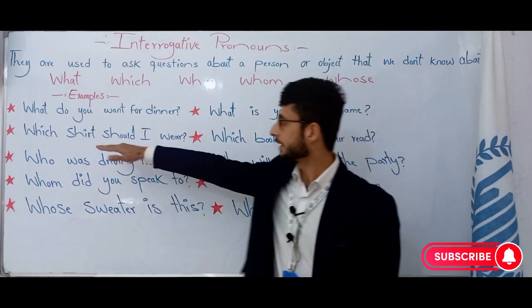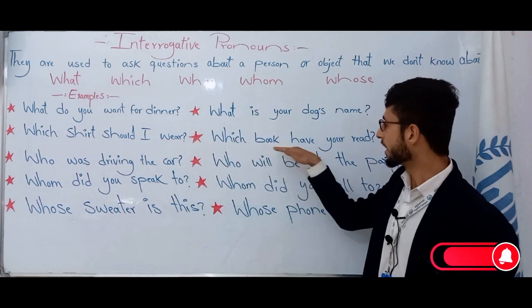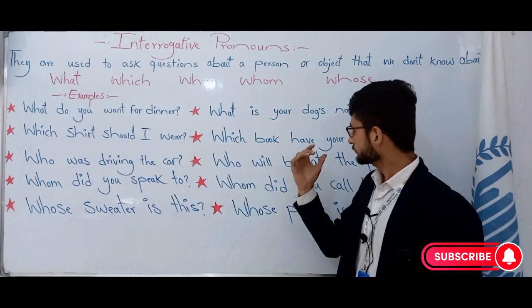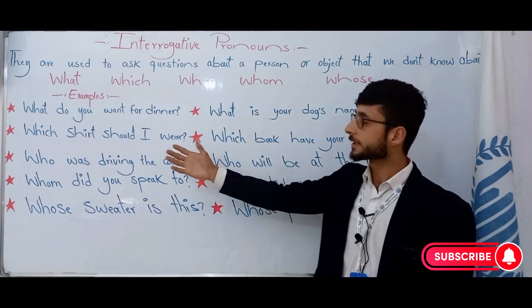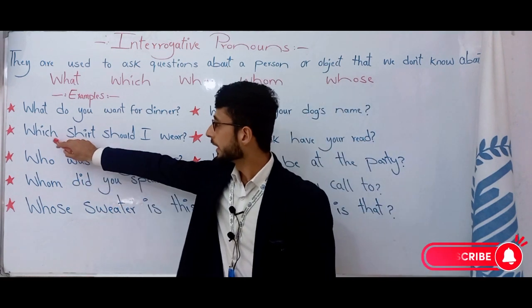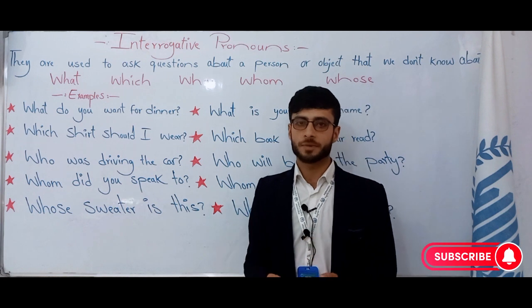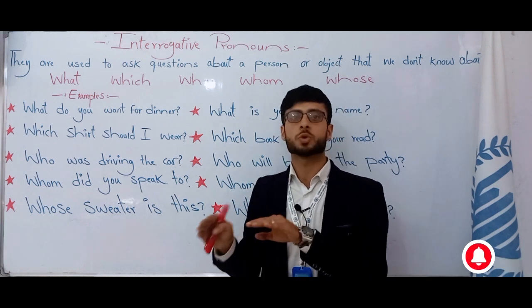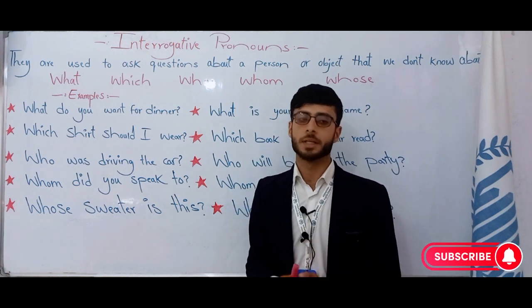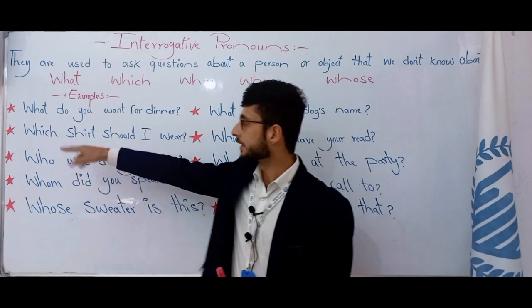The second sentence: Which shirt should I wear? Or which book have you read? See here, guys, these are some examples for which. Let's come to the usage of that. When you want to ask about something where we have some choices or options, here we should use which. This is the difference between them.